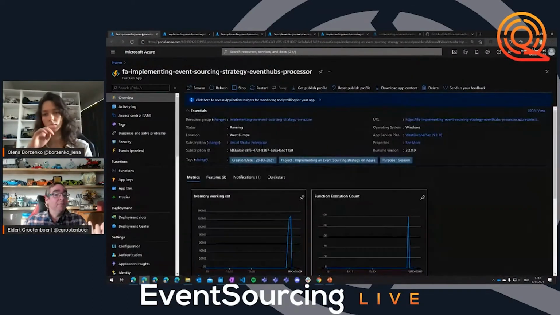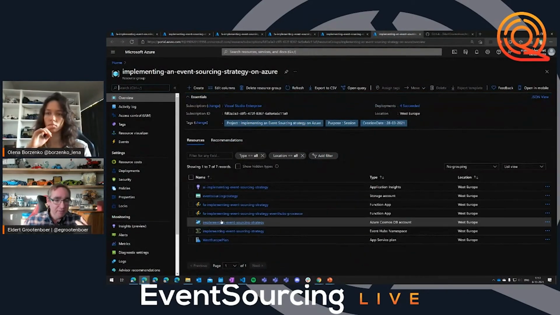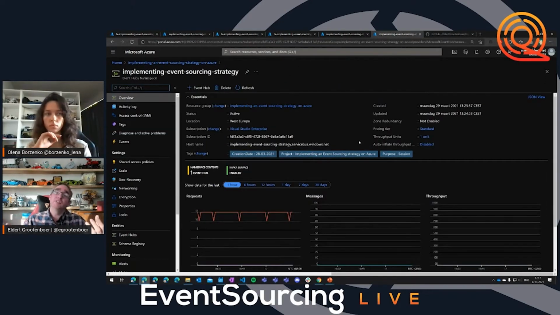So in my Azure environment, I have this event hub. Actually, not this one. Let me grab it over here. So I have this event hub, and this event hub is just going to be that position where all the events are coming in. Just think of this as a big pipe where all the events are being pushed into. And like I said, I can then show you that we are getting those events. We are going to process them.